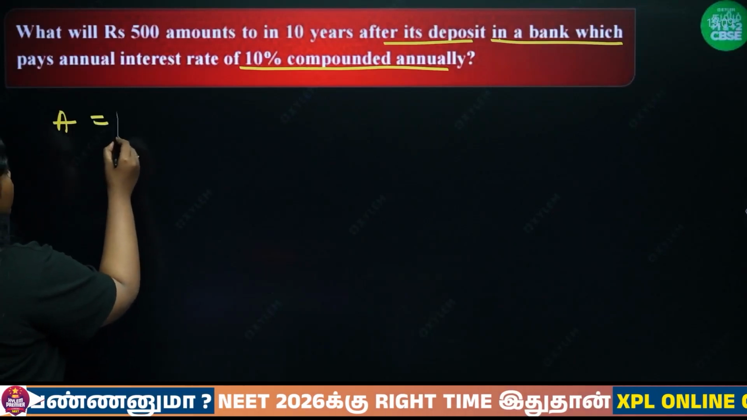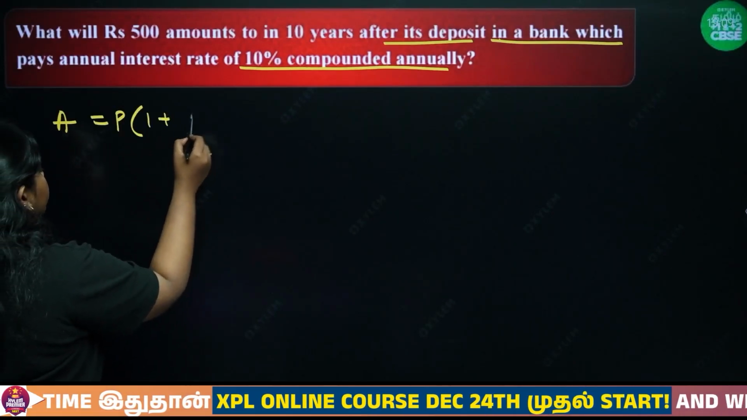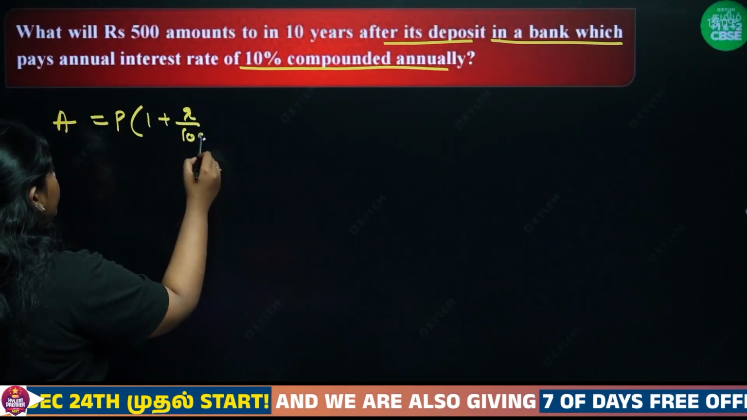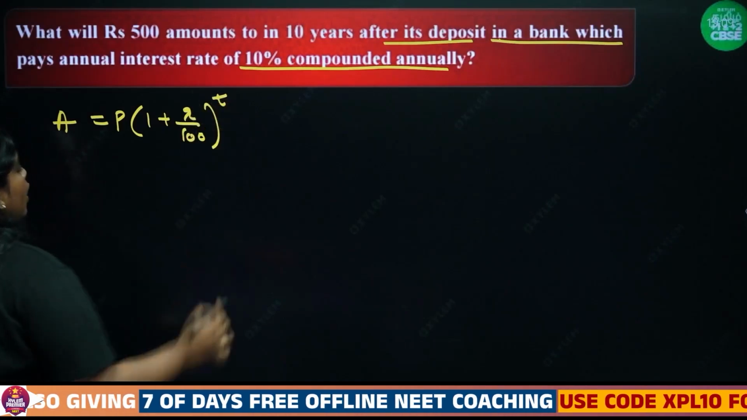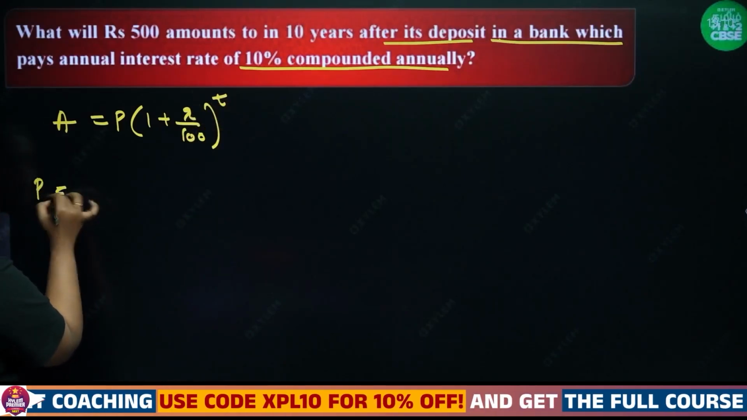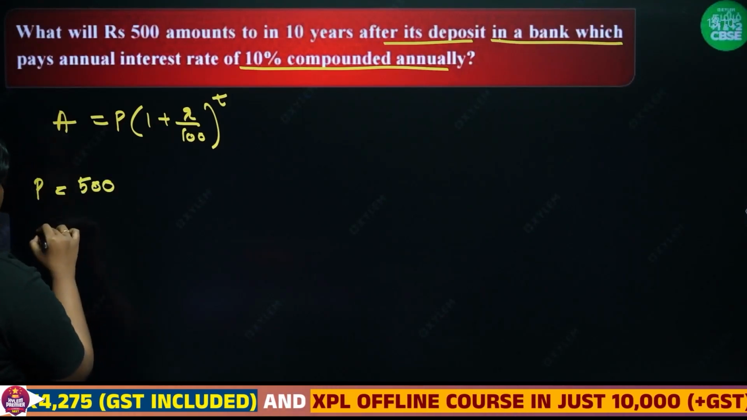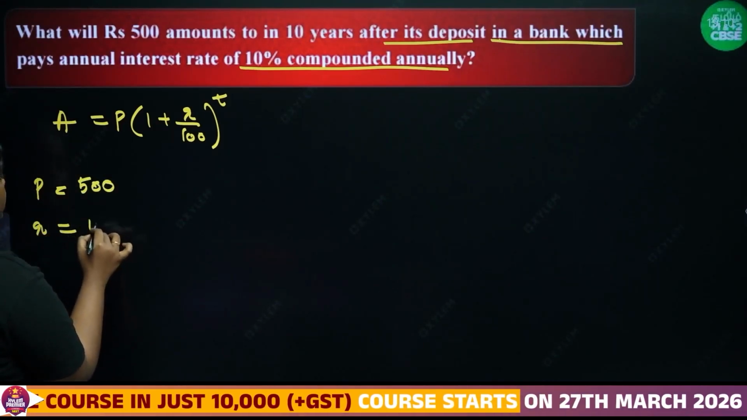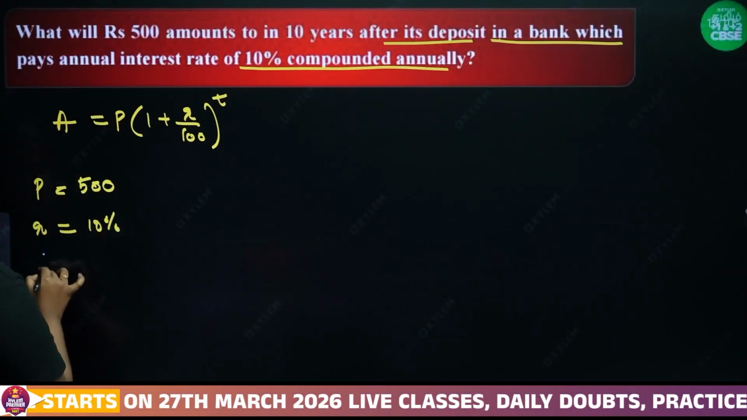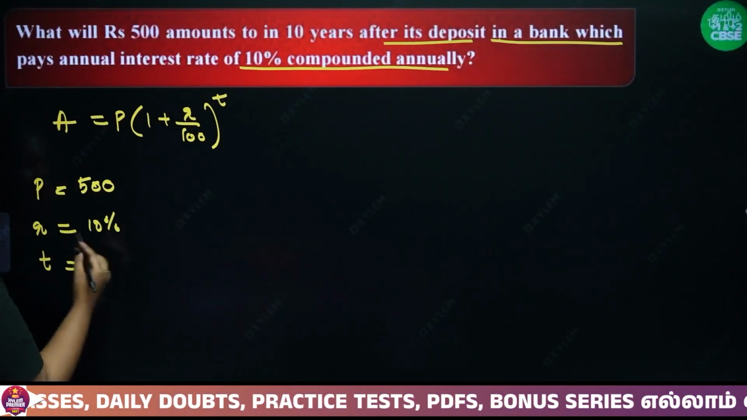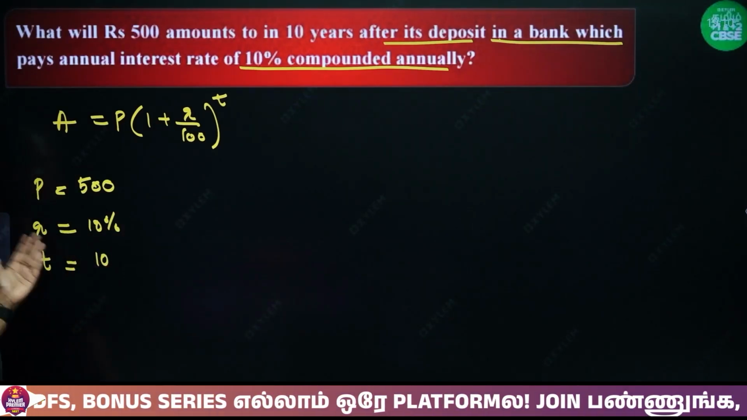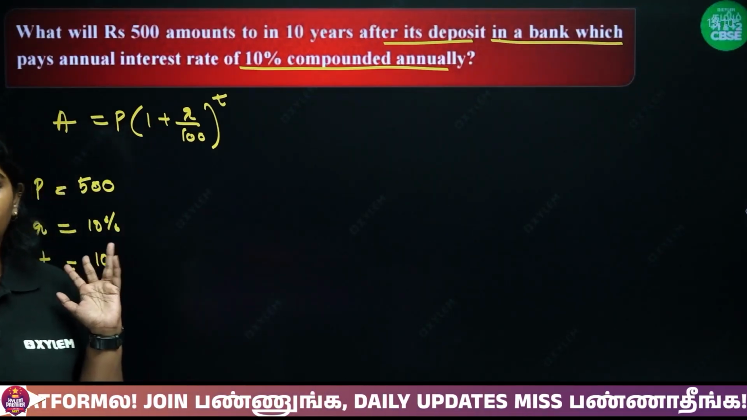So A is equal to P into 1 plus R by 100 raised to T, where P is the principal amount இல்லையா? P வந்து principal amount, that is 500. அதுதான் நீ போடுற. R is the rate of interest which is 10%. So what is T பசங்களா? T is the time period which is 10 years. இது அப்படியே substitute பண்ணா உங்களுக்கு ஆன்சர் கிடைச்சுமா?